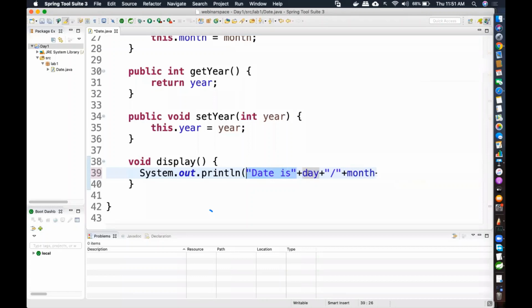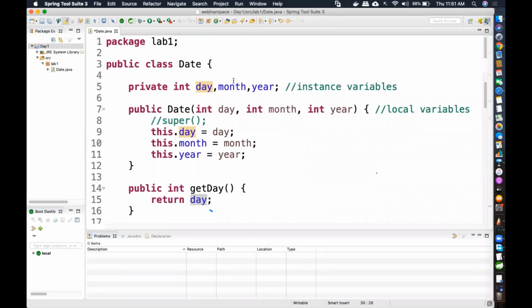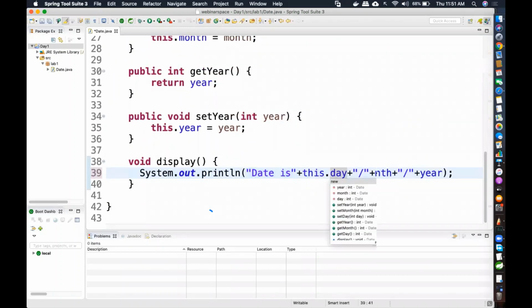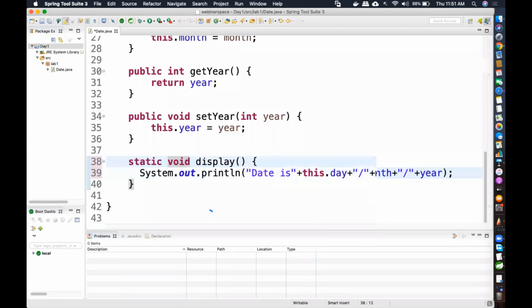This variable, you see this is blue color, right? This is telling that it is coming from here. It's the same as you writing this.day. It's the same. Why I did not prefix with this.day is because by default, if you use an instance variable directly in another instance method, this is an instance method. Anything that is not static is what you call an instance method.